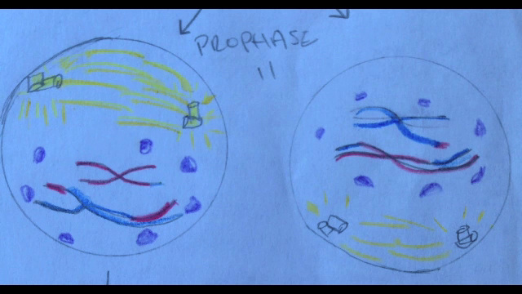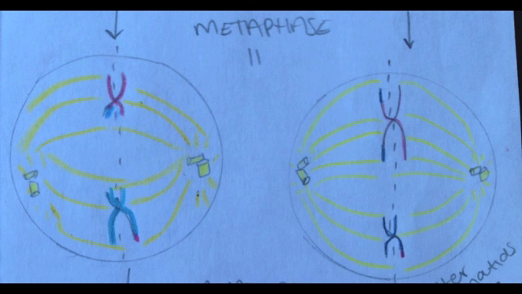The nuclear membrane and the nuclei break down while the spindle apparatus begins to form and the chromosomes start to migrate. The chromosomes line up at the metaphase plate at the cell's equator. The kinetochores attach to the sister chromatids, preparing them for separation.